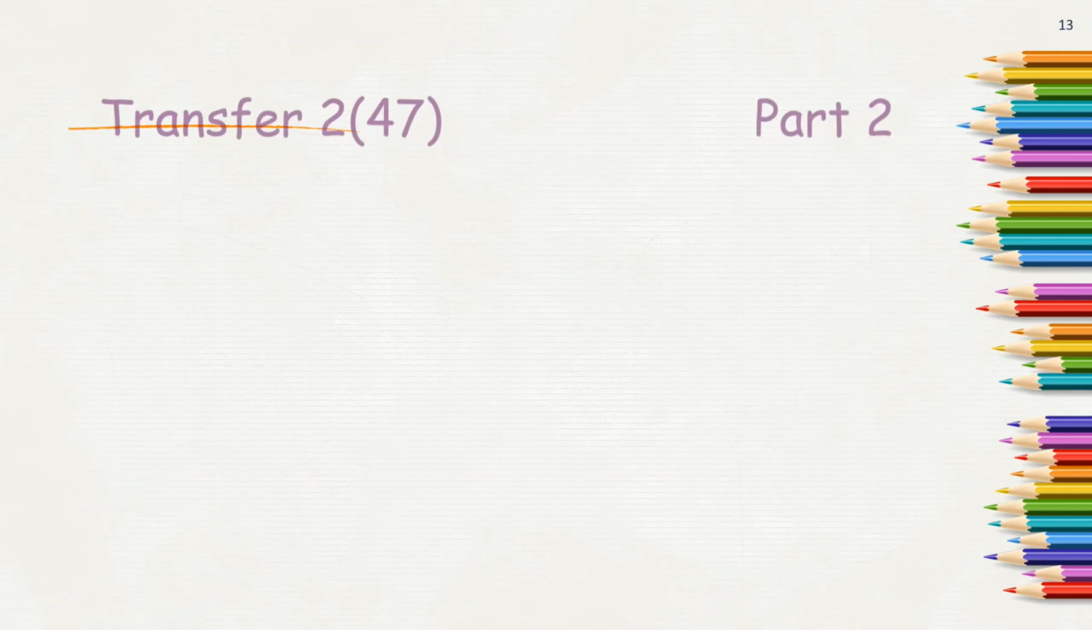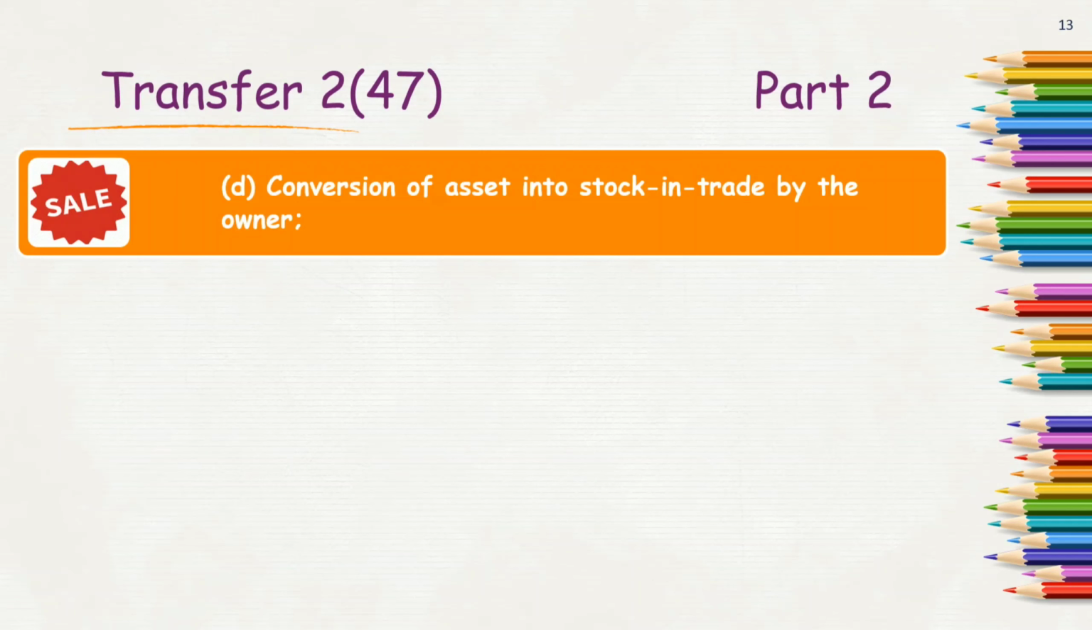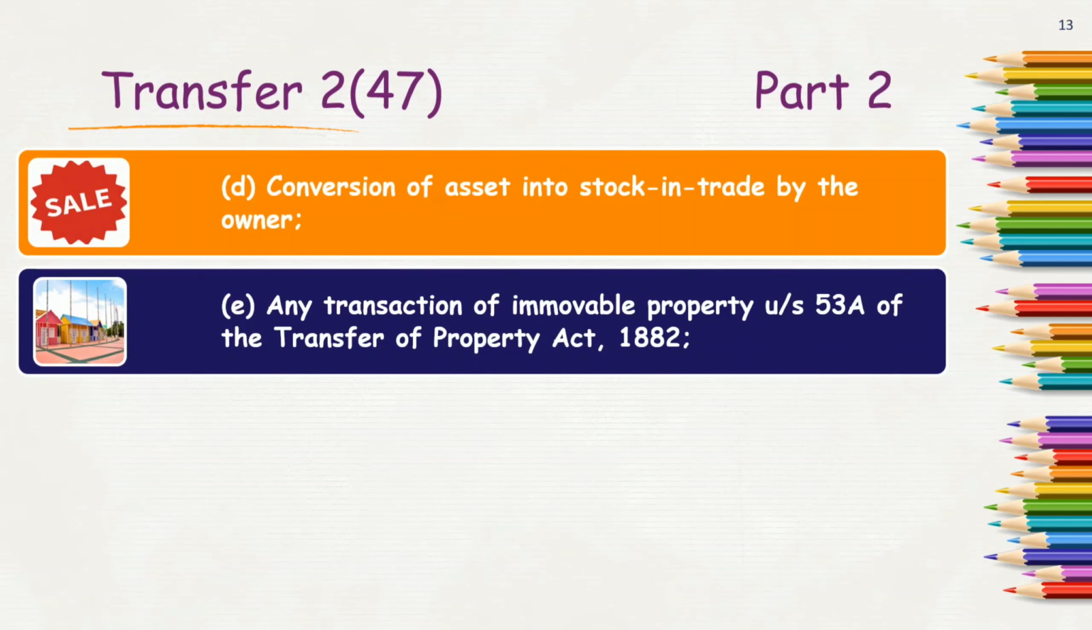The next item in the definition of transfer is conversion of asset into stock in trade by the owner. That is, initially it was my asset and today I have started dealing in the asset or similar items. Then I convert my asset into stock and then I start dealing in it, start trading in it. Then it becomes a transfer as per the definition. That event is termed as a transfer then.